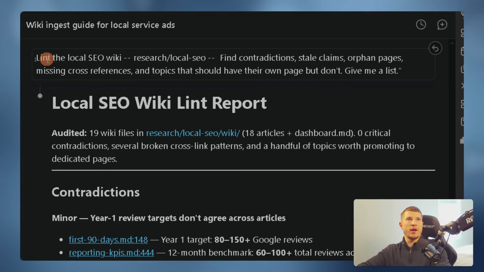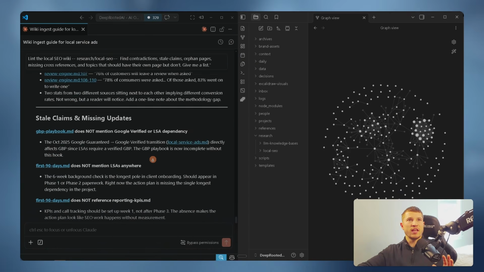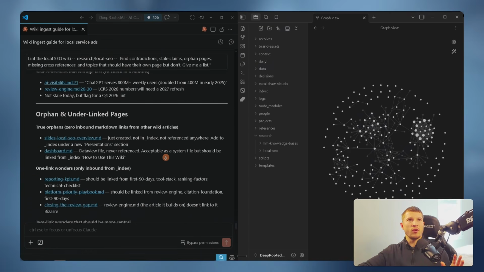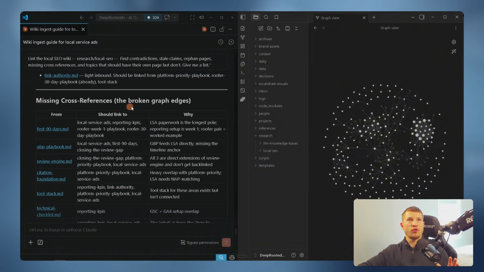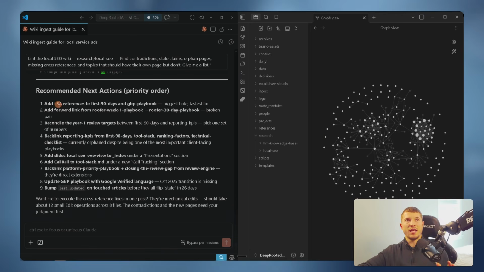Up top here, you can see I ran the prompt, lint the local SEO wiki, pointed it toward that wiki, find contradictions, stale claims, orphan pages, missing cross references, and topics that should have their own page but don't, and then give me a list. It then returned this local SEO wiki lint report saying that it found 0 critical contradictions, it found a couple minor ones that need to be changed, stale claims and missing updates. It gave me orphan and underlinked pages, some missing cross references, which I'm glad I'm seeing because there's obviously a ton here. And then it gives me a recommendation of next actions. As you can see, it came back with a lot. Now I can either fix it manually or I could just have Claude do it.